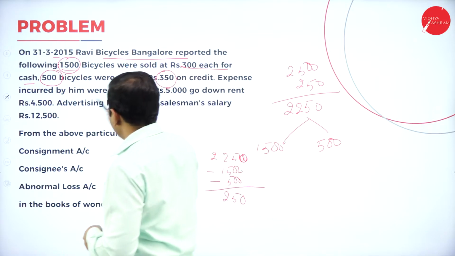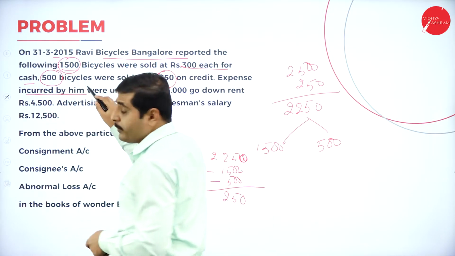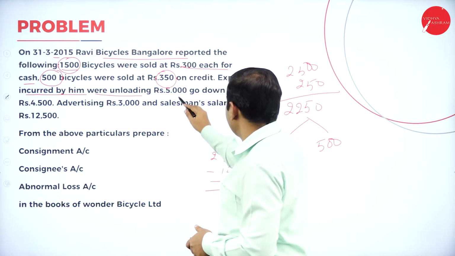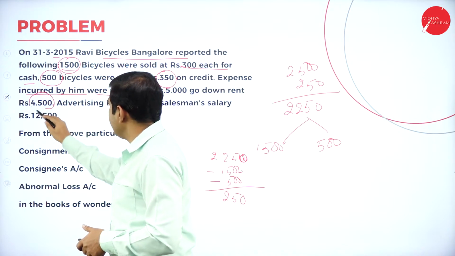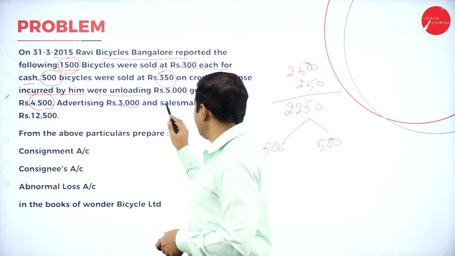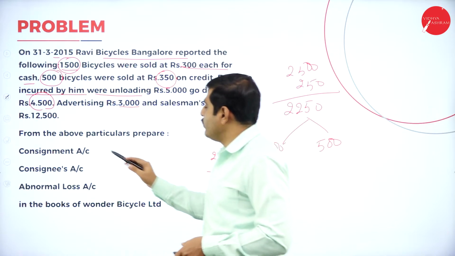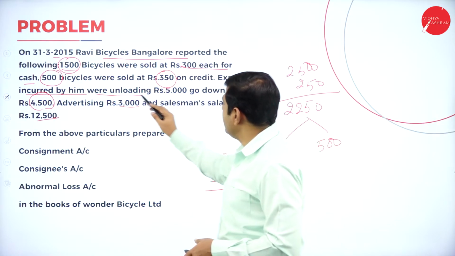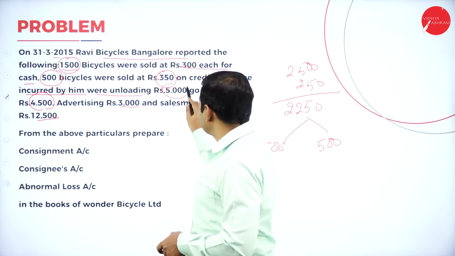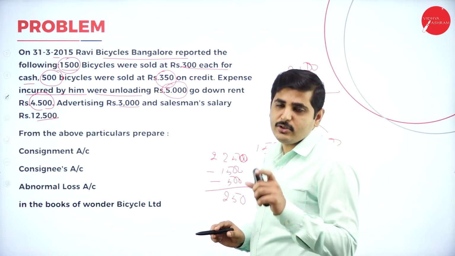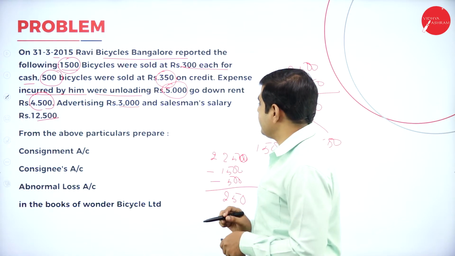Again, the expenses incurred by the consignee were unloading charges rupees 5,000, godown rent 4,500, advertising 3,000, and salesman salary 12,500. These are all indirect expenses. So only unloading charges is the direct expense. Remaining are indirect expenses. Don't take indirect expenses. Only you should take direct expenses.